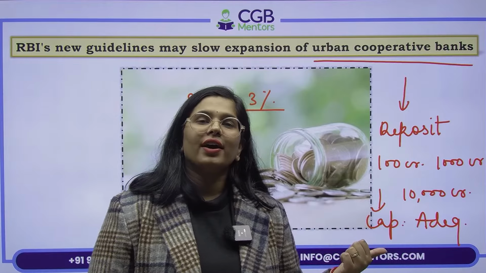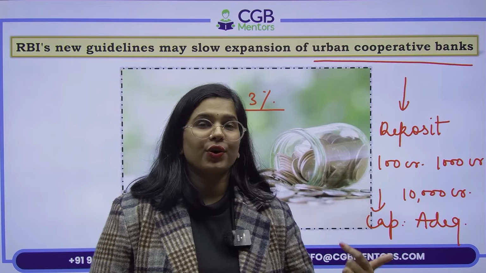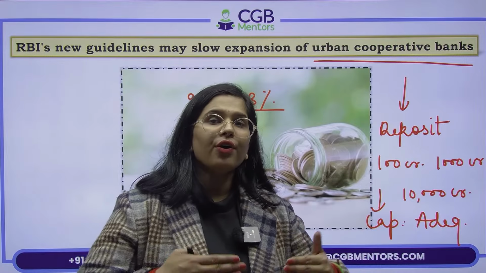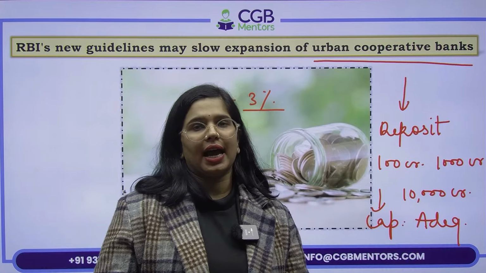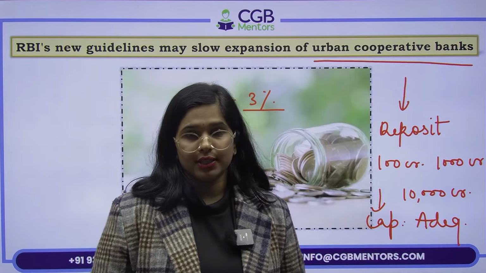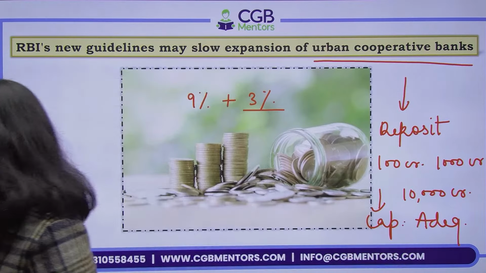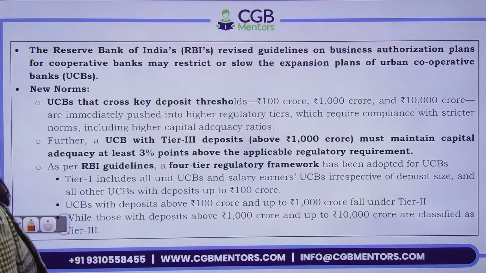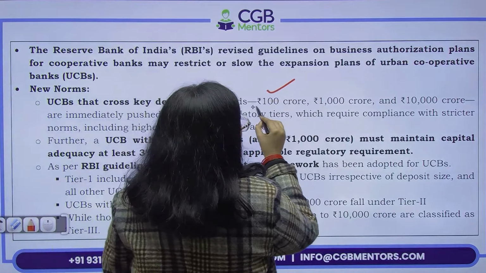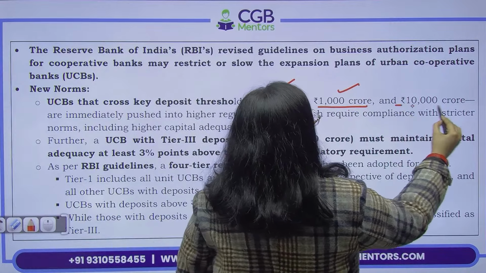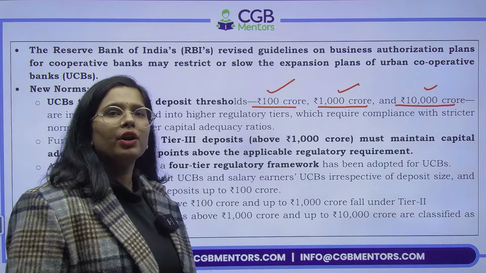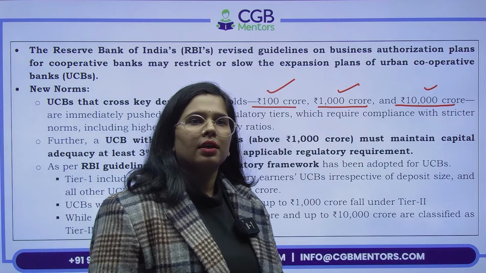So that is why over here, if you will see, if the RBI is going to regulate more, the number of UCBs that you will see over the time is going to decrease. That's what all this news item says. Let's see this. So Reserve Bank of India, there is a revised guideline on business authorization plans, ठीक है, UCBs that cross key deposit thresholds, as I have told you, 100 crores, 1000 crores and 10,000 crore. Now can you remember or link it?